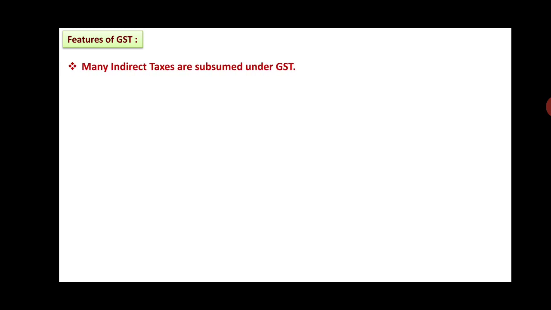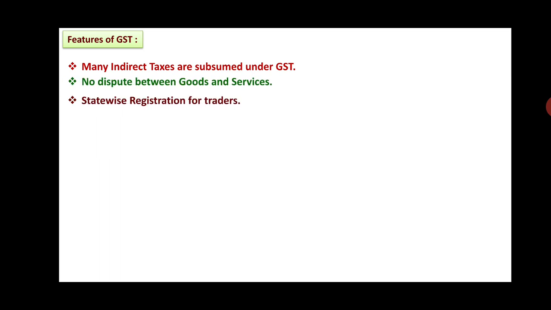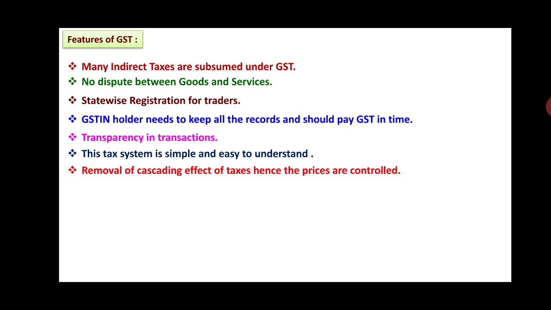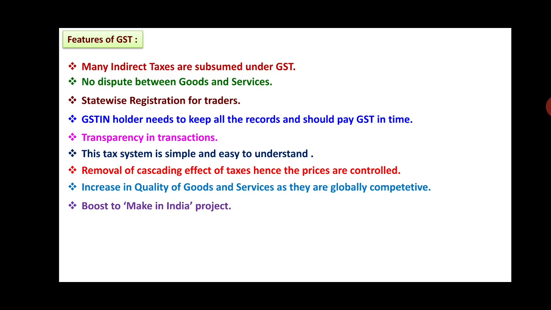Many indirect taxes are subsumed under the GST. Then, there is no dispute between goods and services. There is state-wise registration for traders. A GSTN holder needs to keep all the records and should pay GST in time. There is transparency in the transactions. This tax system is simple and easy to understand. Removal of the cascading effect of taxes, hence the prices are controlled. Increasing quality of goods and services as they are globally competitive.